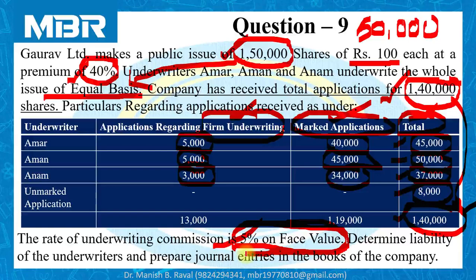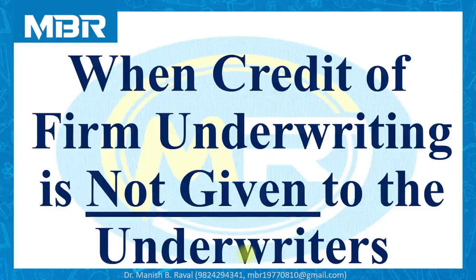As I discussed at the time of discussion of the theory for firm underwriting, as per the rule, if no information is given in the question, it means that the benefit of firm underwriting is not given to the underwriters.